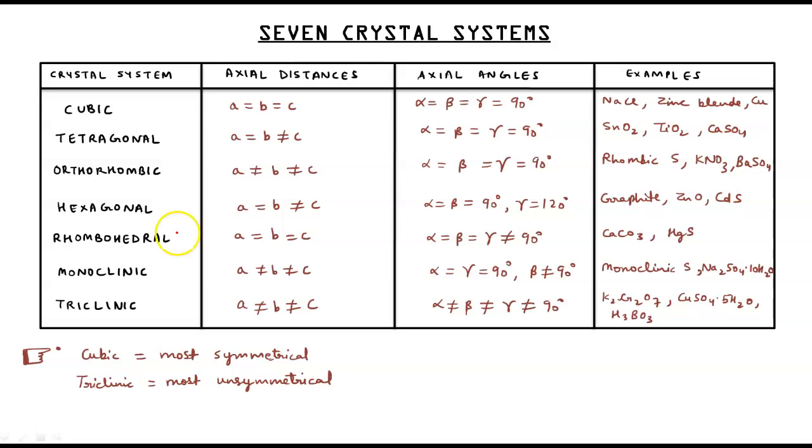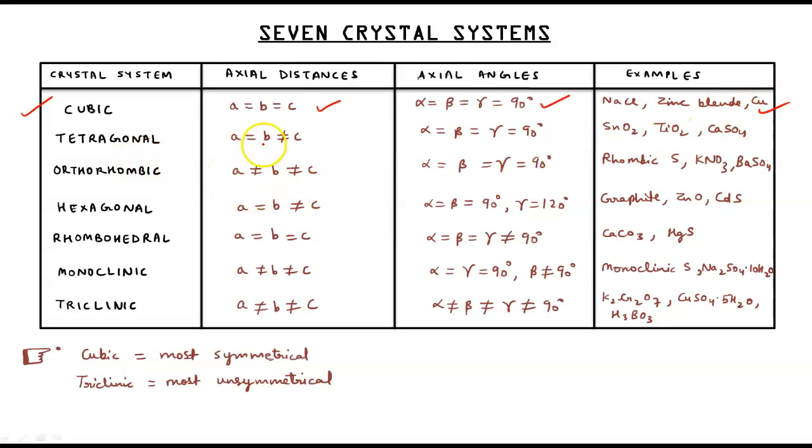First is cubic. We have axial distances a equal to b equal to c. In this everything is equal: a equal to b equal to c, alpha equal to beta equal to gamma equal to 90 degrees. Examples are NaCl, zinc blende and copper.